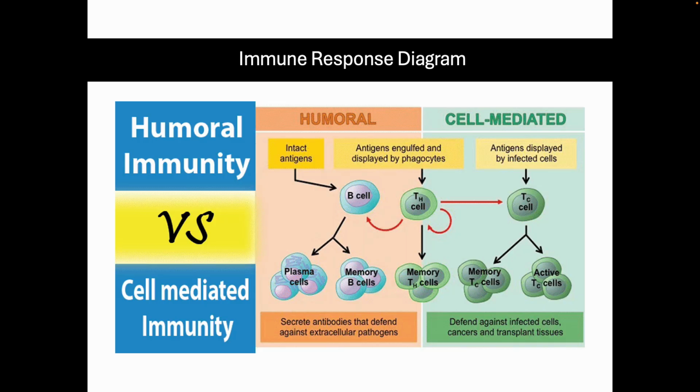If we look left, the humoral secretes antibodies that defend against the extracellular pathogens, and then the cell-mediated brings in the killer T cells. And then they defend against infected cells, cancers, transplant tissues, etc. Cool.